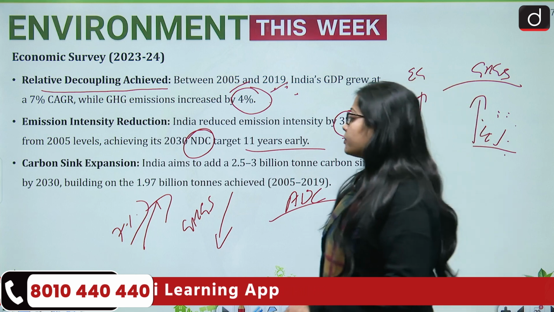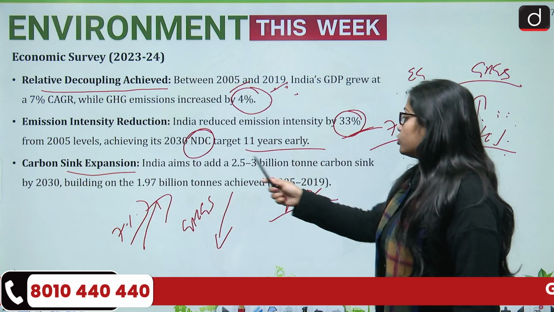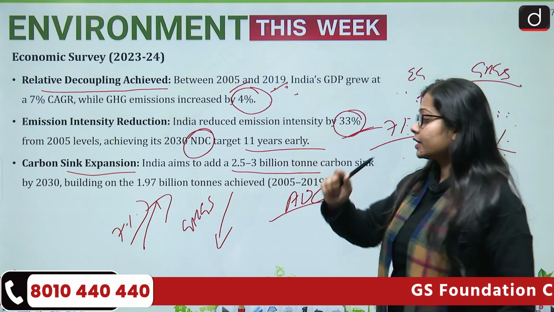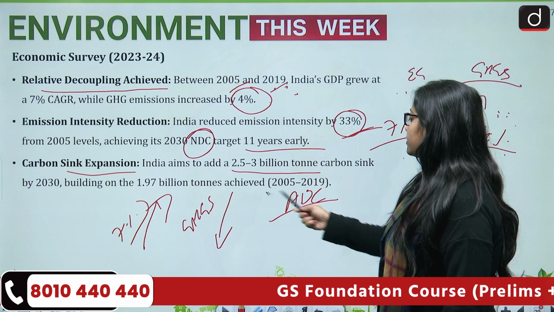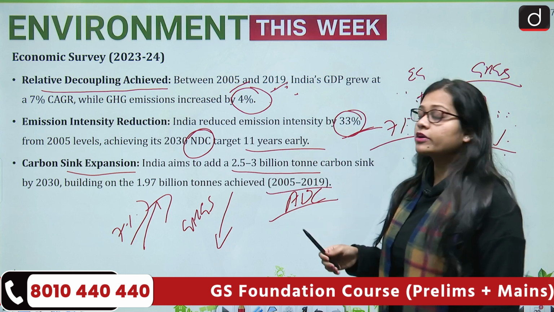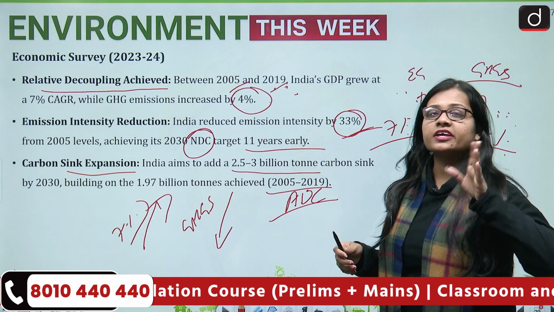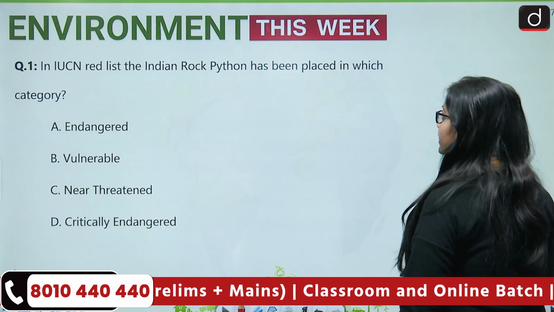Next comes the carbon sink expansion. India aims to add a 2.5 to 3 billion ton carbon sink by the year 2030, building on the 1.97 billion tons achieved between 2005 and 2019. So, overall, if we talk about the NDCs, India is doing well and is on its path to achieve the NDCs.